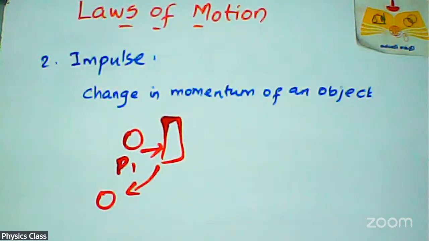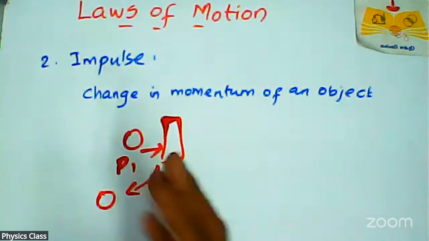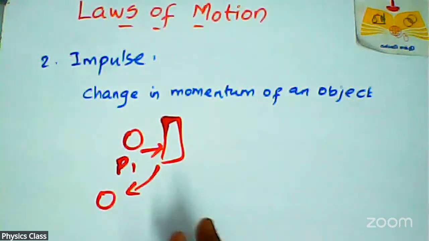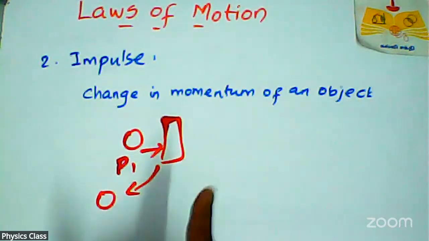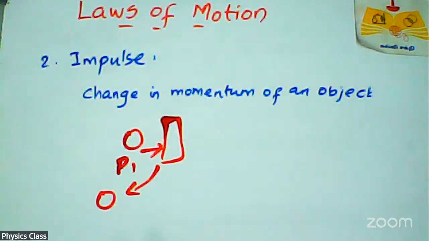But velocity will change according to that object. So the ball is incident on the wall and returns back to that same position or some other position, so the velocity of the ball may change.